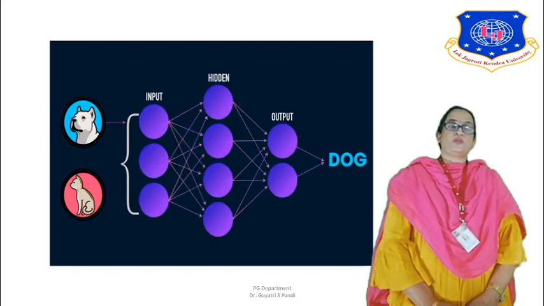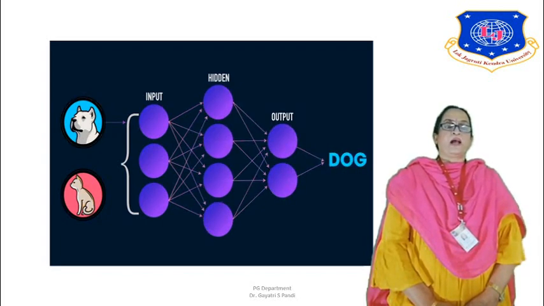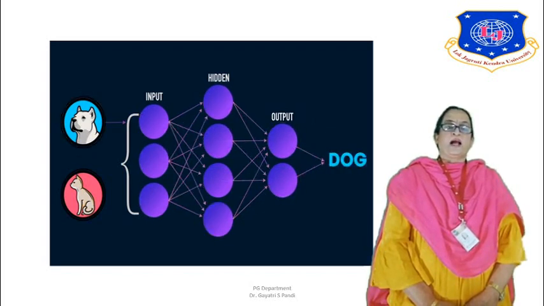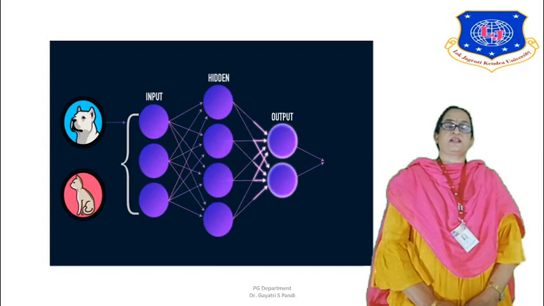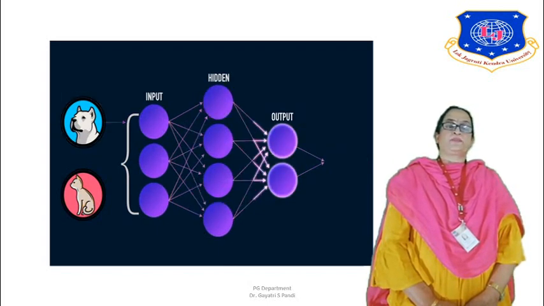In this image you can see that a dog image is input to the neural network and a cat image is input to the neural network, and the neural network is trained to identify which particular image is being input. It is called backpropagation because it gives the error back to the neural network. The previous iteration values are given back to the network, and it learns from the errors by reducing them in every iteration. The error is the difference between the predicted value and the expected value.